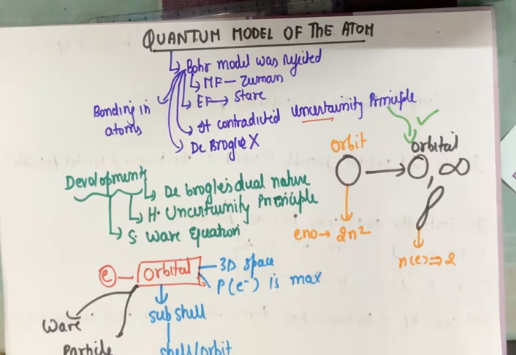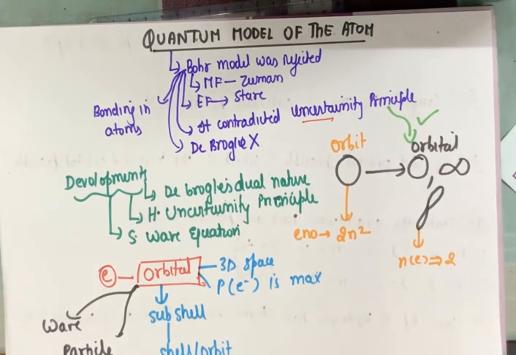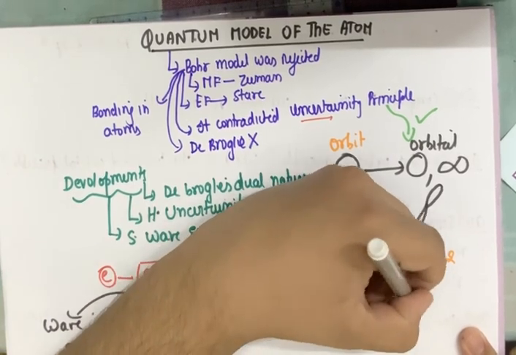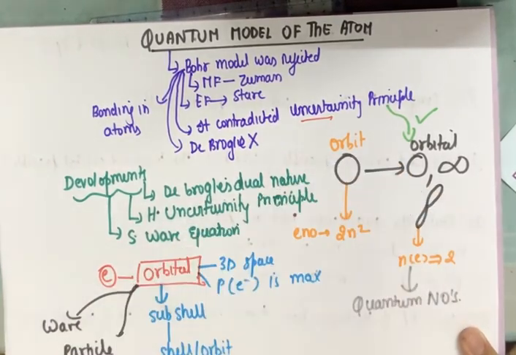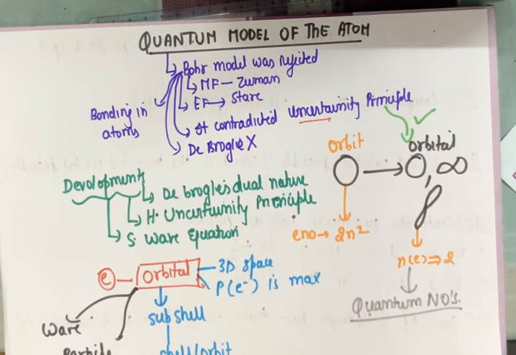Okay, this is clear. So this was all about the differences between the orbit and orbital, and the introduction to the quantum model. Now one point more with which we will close this first video is the information regarding an electron in the orbital. Now we know that an electron is found inside the orbital, the orbital of the orbit. But how do we describe that electron inside the orbital? For that we have something known as quantum numbers. Quantum numbers are a set of 4 numbers which describe the position and the information regarding an electron inside an orbital in great detail.